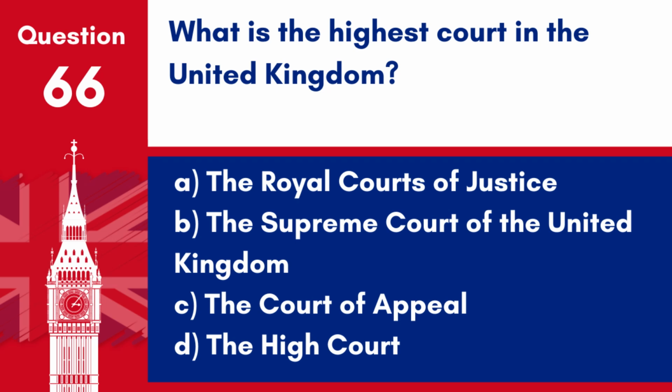A. The Royal Courts of Justice. B. The Supreme Court of the United Kingdom. C. The Court of Appeal. D. The High Court. Answer: B. The Supreme Court of the United Kingdom. The Supreme Court is the highest court in the UK, with ultimate authority over all judicial matters.